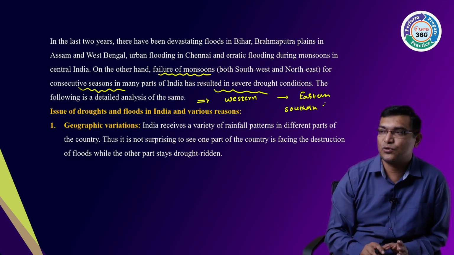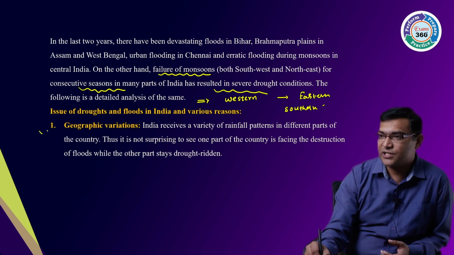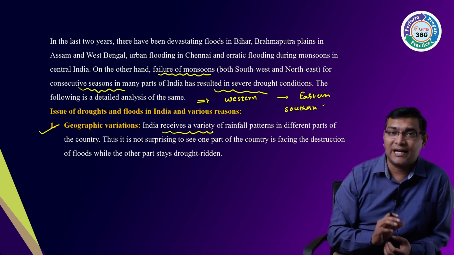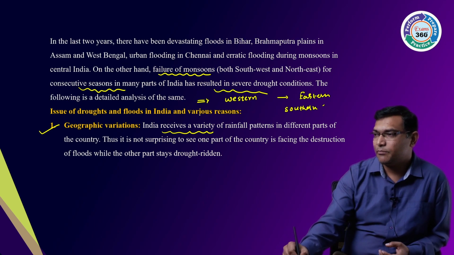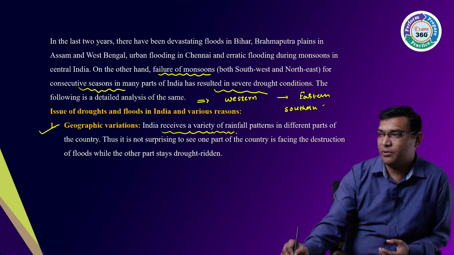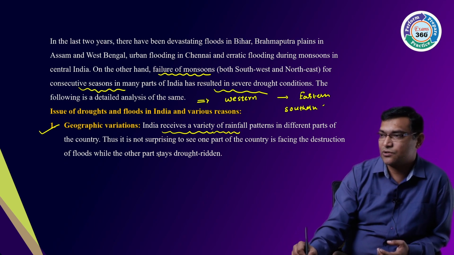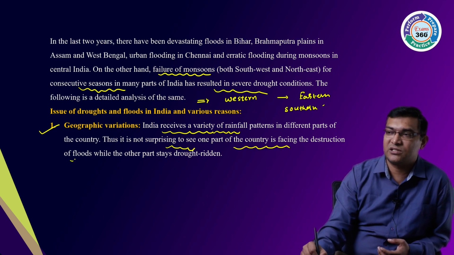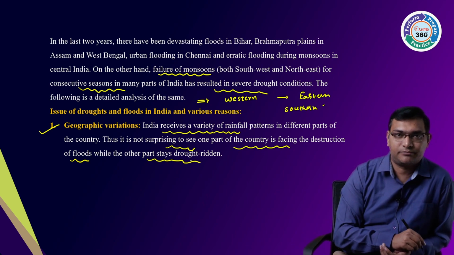So what are the issues of the floods and drought? First, geographical variation. Because of the erratic monsoon, there is a variability of rainfall pattern in different parts of the country. That is not surprising: one part of the country is facing the destruction of floods, while at the same time the other part is staying in drought.